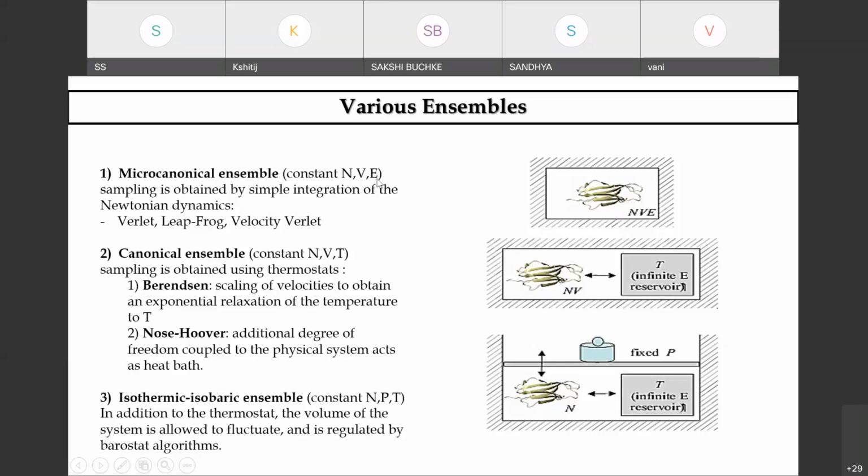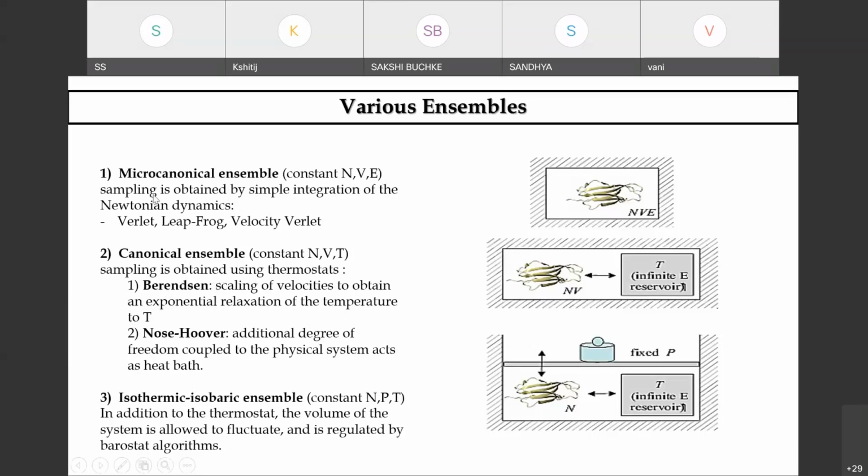I'll show you in Desmond how it is. NVT is the canonical class, which also uses two thermostats. You might have read in papers, or some of you might have done it also, you might be knowing the Berendsen thermostat and Nose-Hoover.